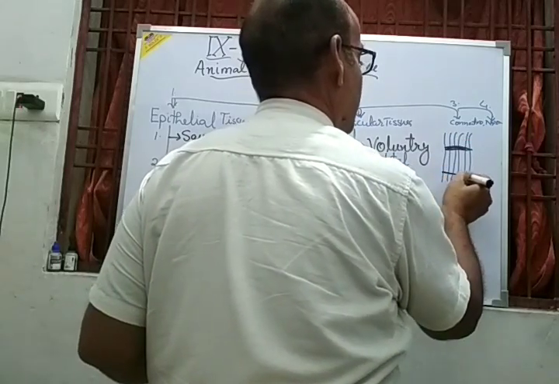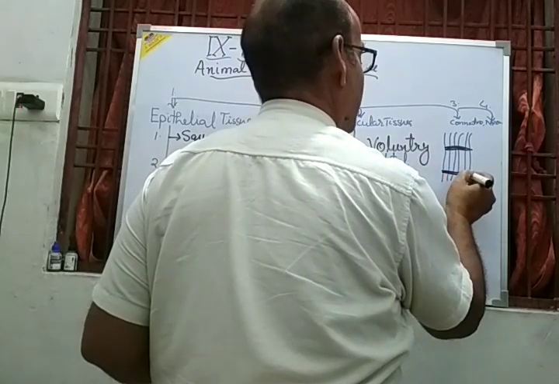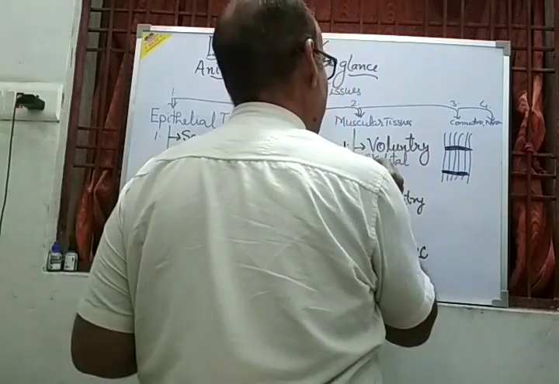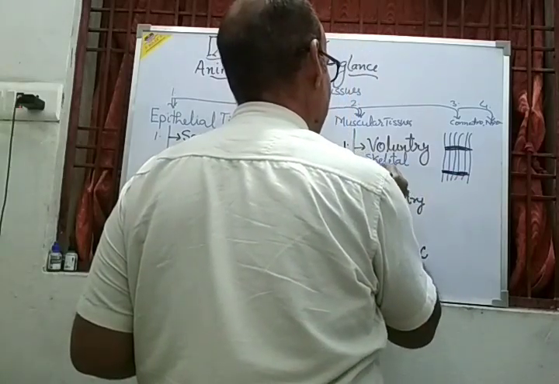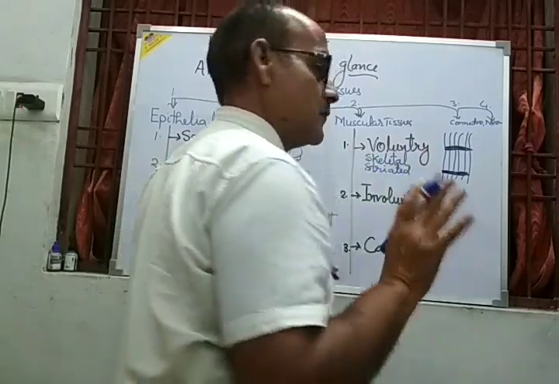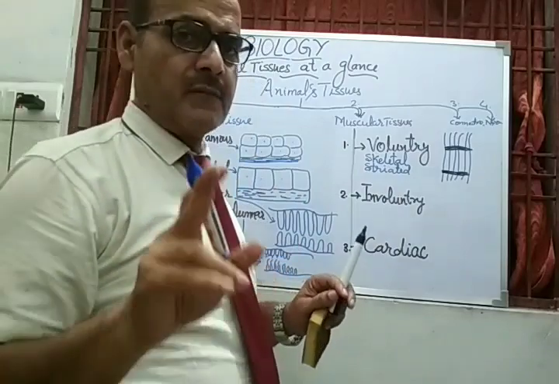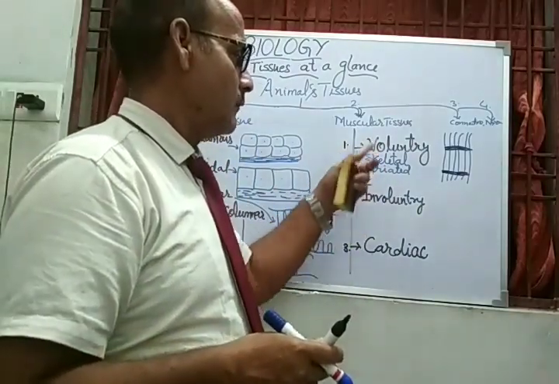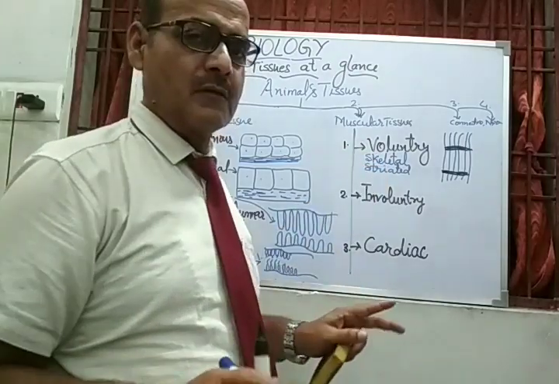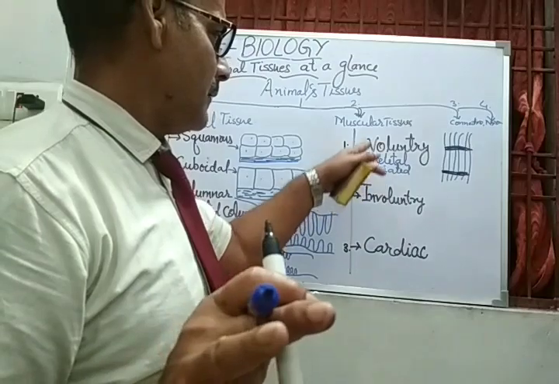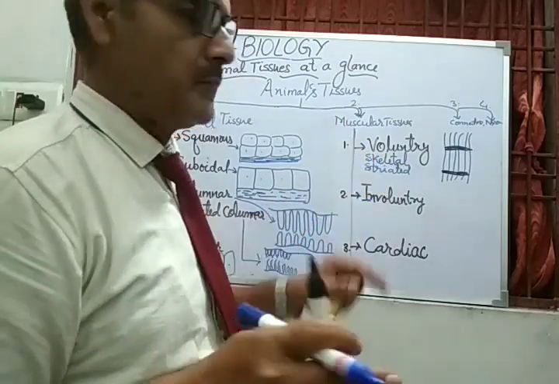These are the bands, and that is why they are called striated muscles. Striated muscles. So there are three names for the first type: voluntary, skeletal or striated muscle. You can tell any one name of them.